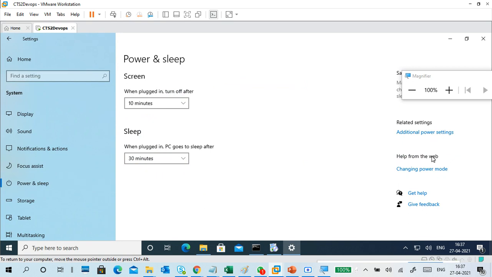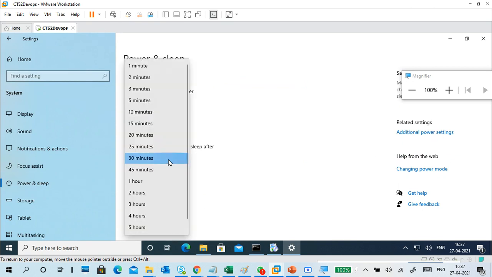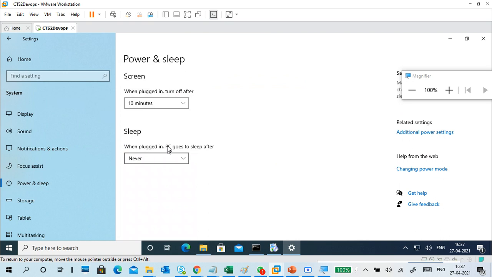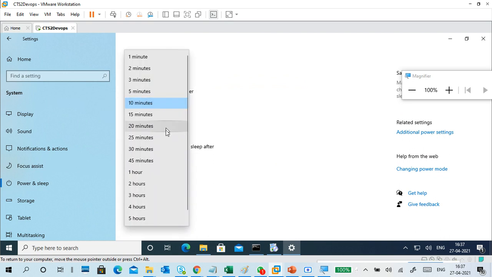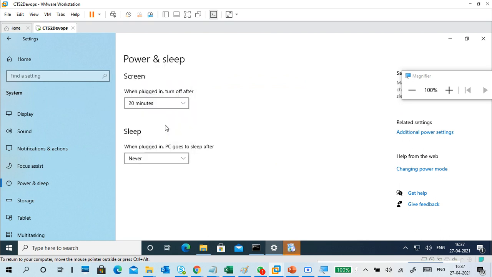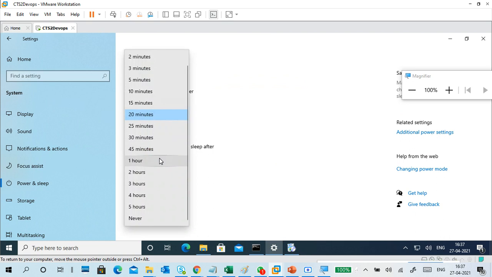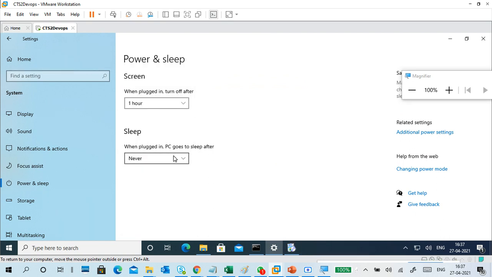You can go to additional power mode, or you can set sleep mode to never sleep. Display off, okay, no problem, 15 or 20 minutes is okay. Or don't turn the display off for the next 1 hour, and don't sleep. So I changed it directly instead of going to additional power options.